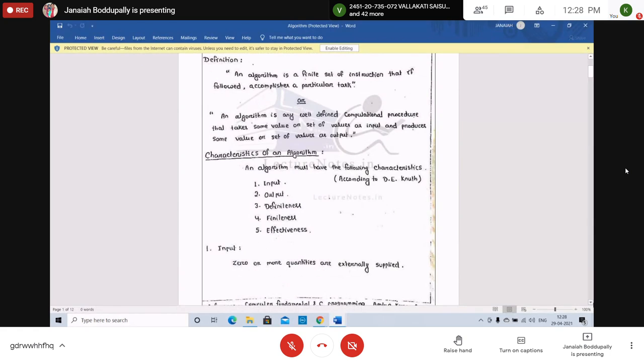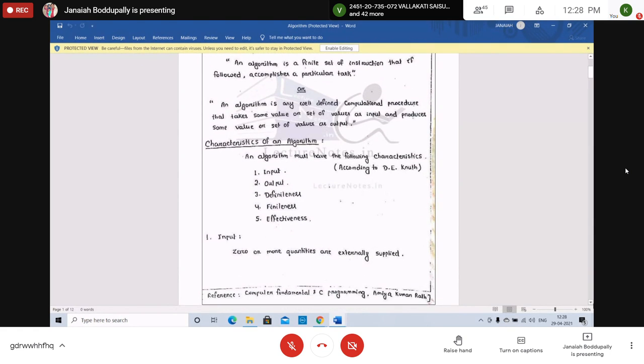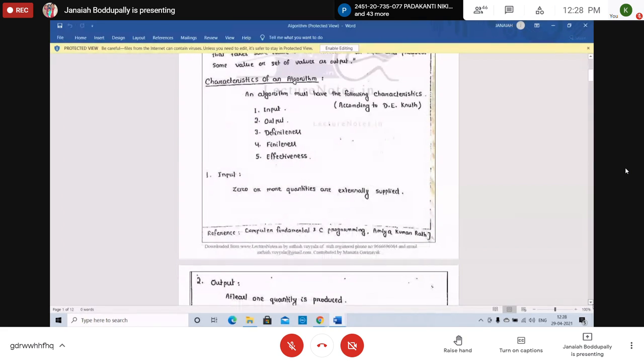Characteristics of an algorithm. An algorithm must follow some characteristics. Every algorithm has input, output, definiteness, finiteness, and effectiveness.